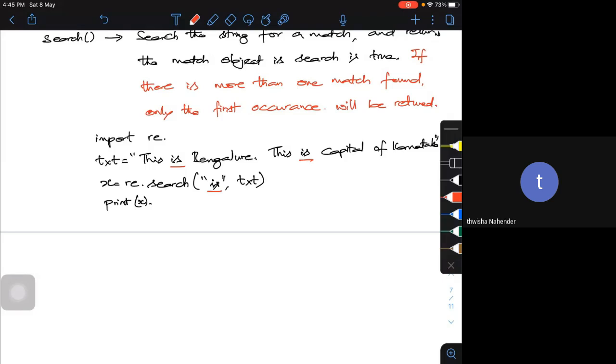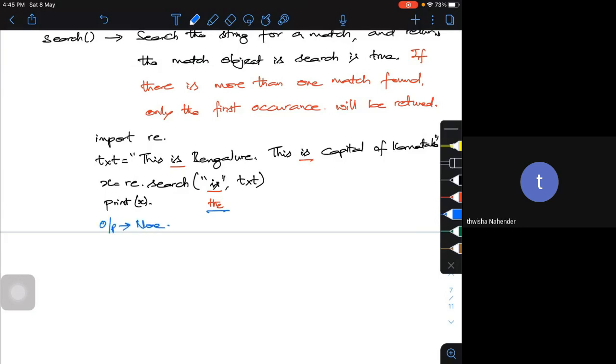Suppose the match is not found. If I give a wrong word, so instead of "is" I'm searching for "something", it will return None. Or if I search for "the", it will check whether "this" is there, "is" is there, "Bengaluru" is there, "is the capital of Karnataka" is there, but "the" is not there. So my output will be None.